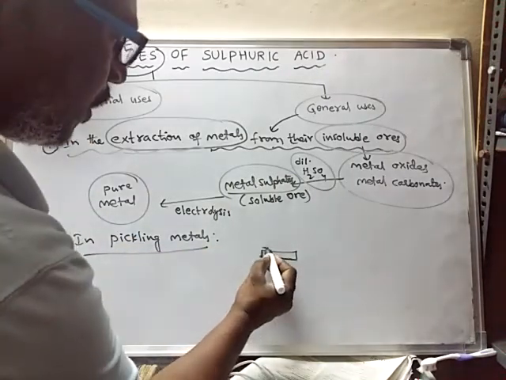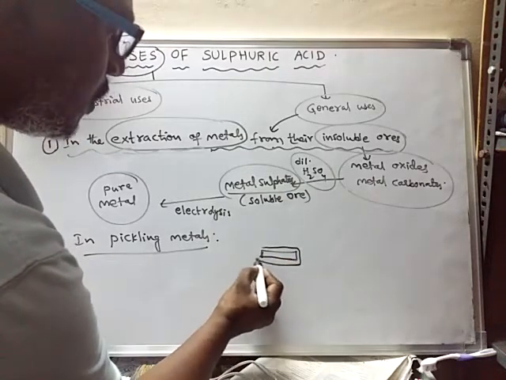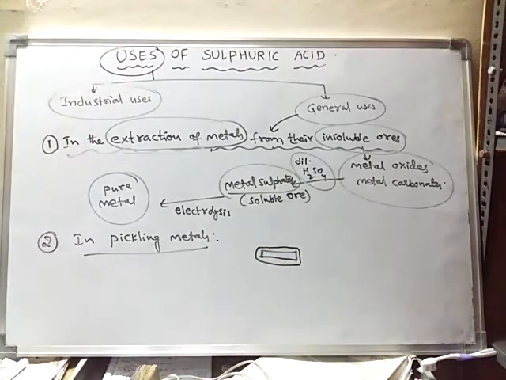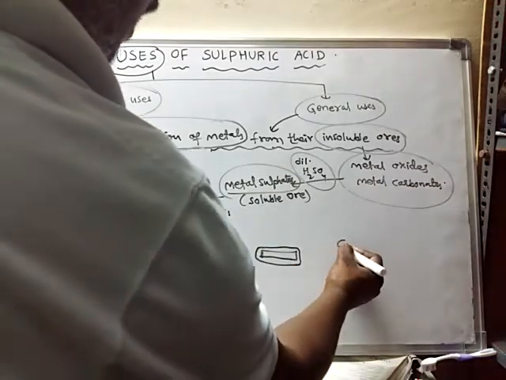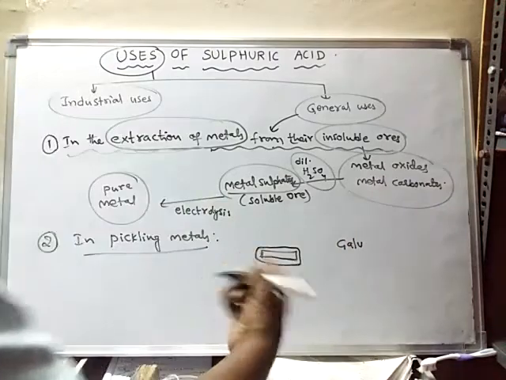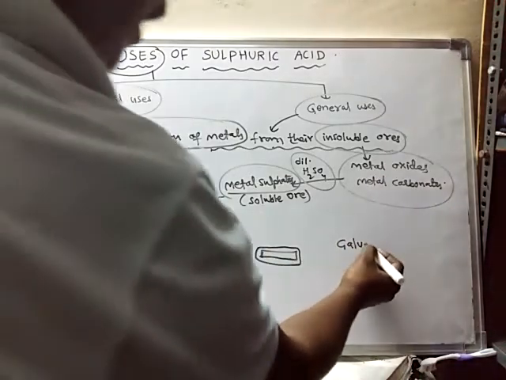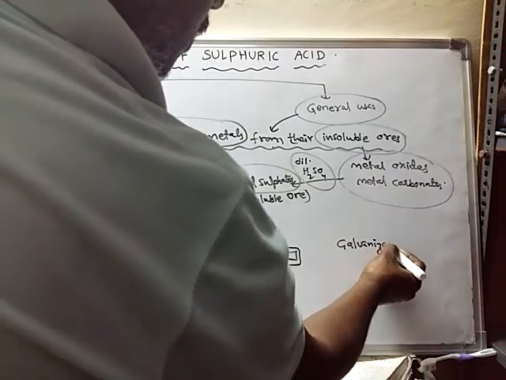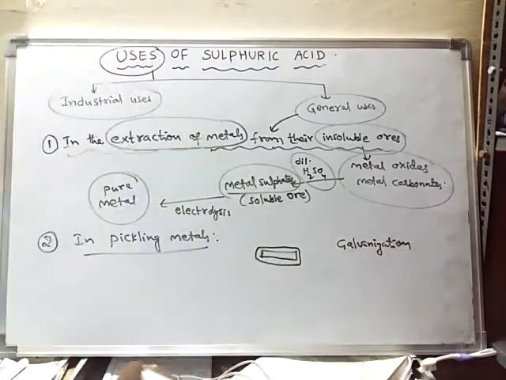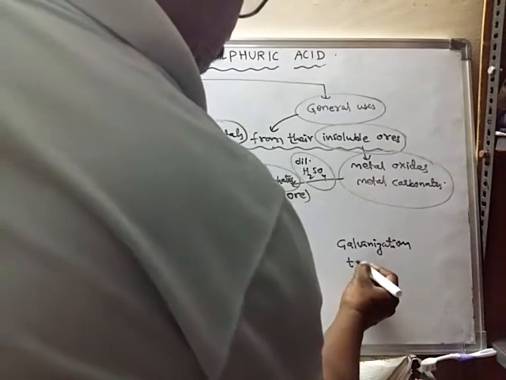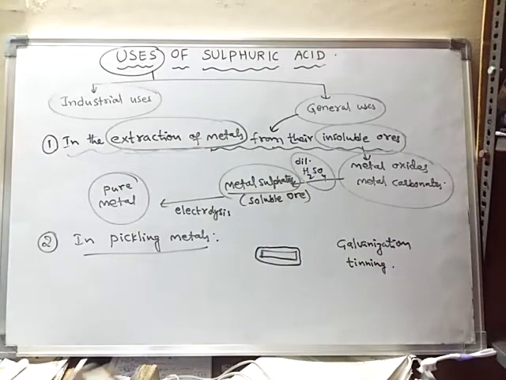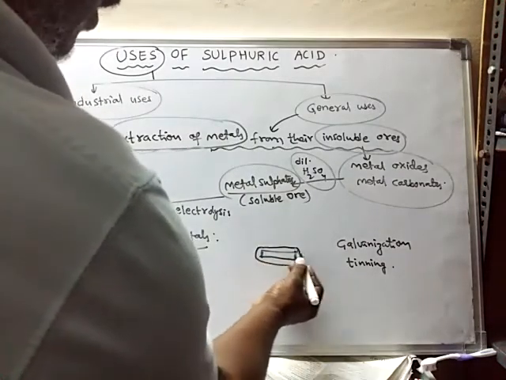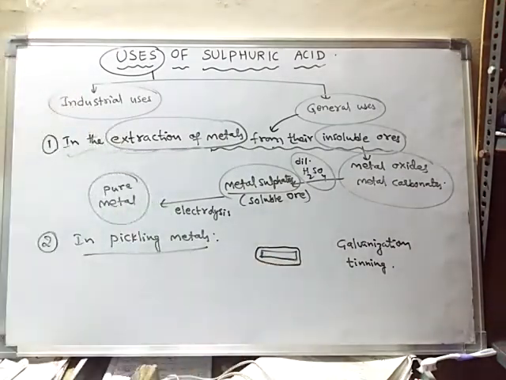We have to give a protective coating on this metal. The protective coating can be done by the process of galvanization, which we have already learnt in metallurgy, or by the process of tinning.